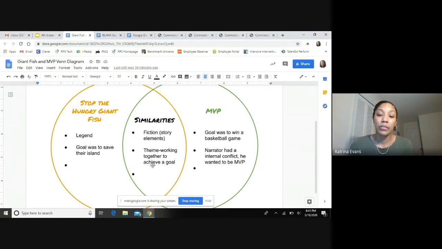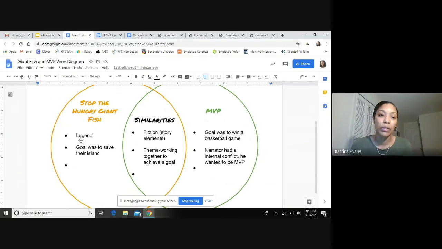Another similarity between the 2 is the theme of the story. In both stories, they were working together to achieve a goal. Although their goals were different, they were all trying to accomplish the same thing.